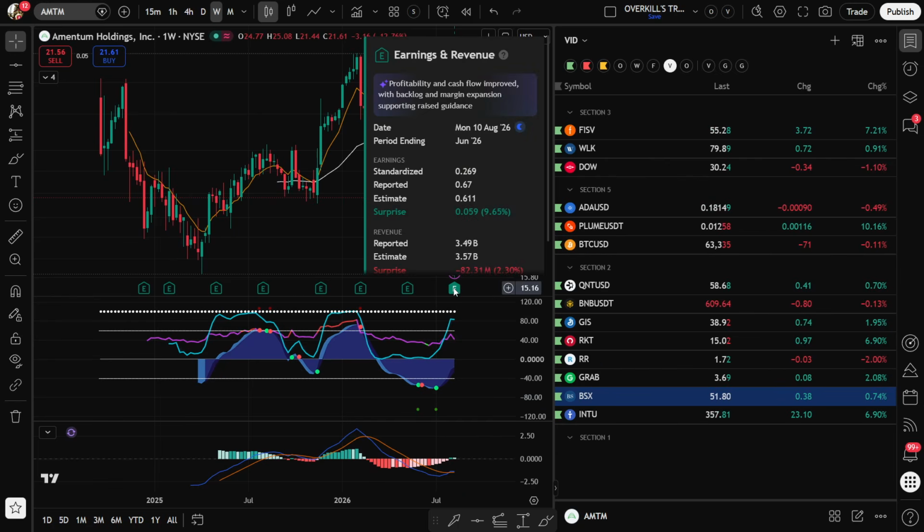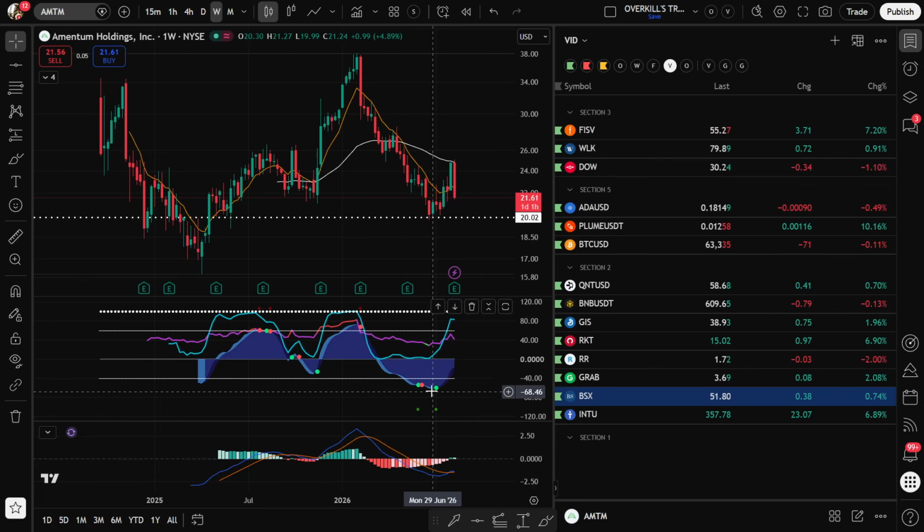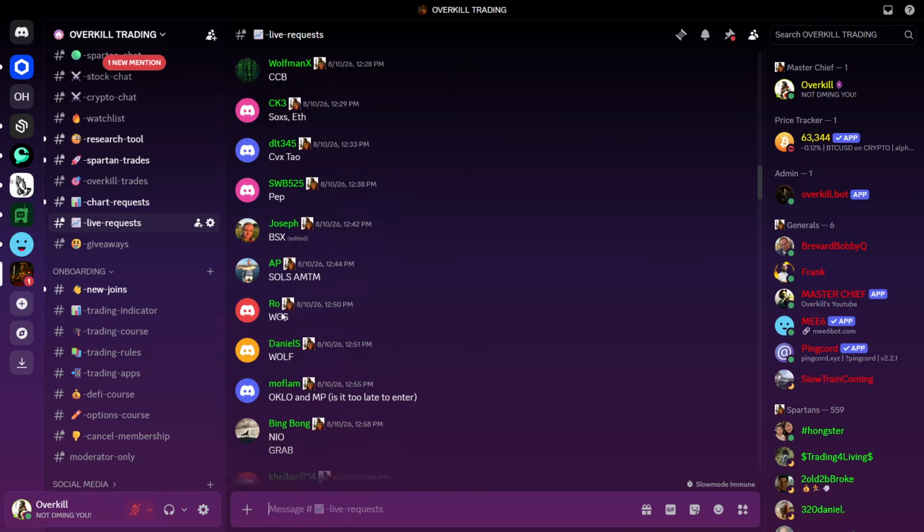AMTM, this one sold off, looks like on its earnings. The dot is still green though, so we would be buyers here at these levels. The bottom looks like it's in right there at 20. 20 is a good stop loss. You're risking about 8% on that. So as long as the dot remains green and we hold on to 20, I'm still bullish even after this 10% sell-off here this week.